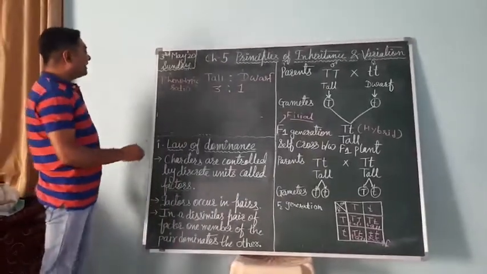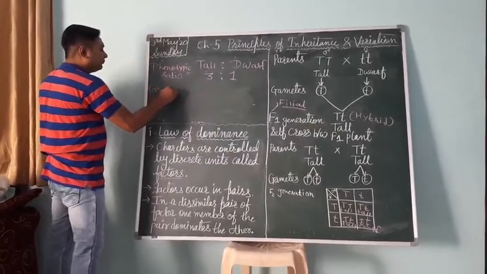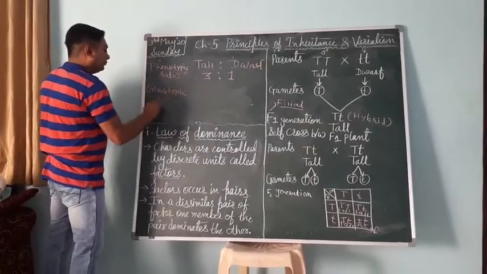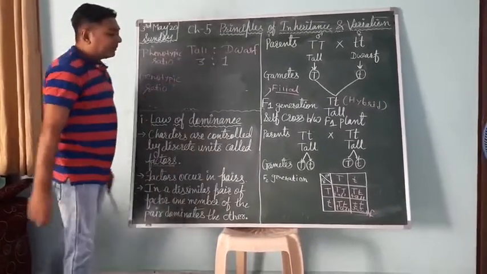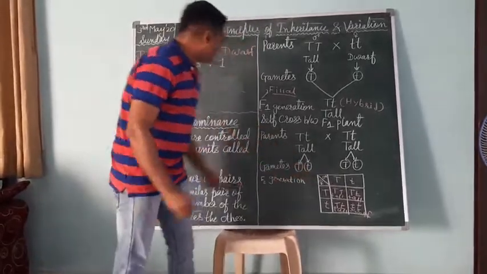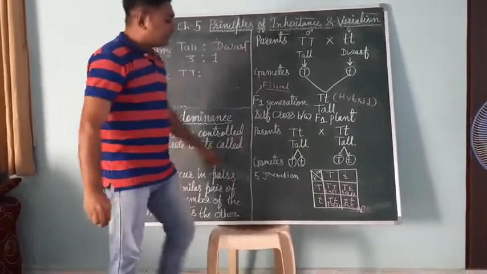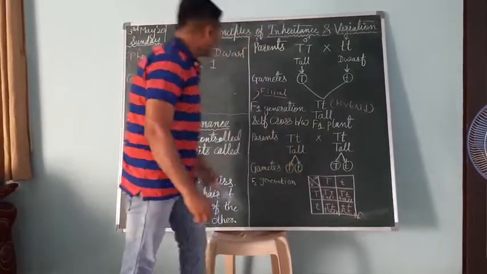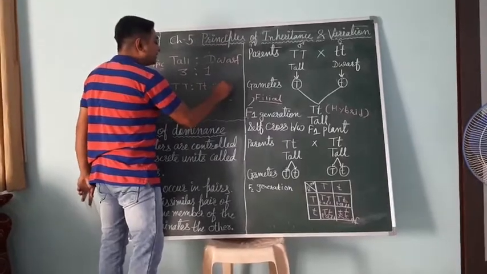Okay, now we have to write the genotypic ratio. How many genotypes here? The first genotype is capital T capital T. The second genotype is the heterozygous condition, capital T small t, and the last is homozygous recessive, small t small t.